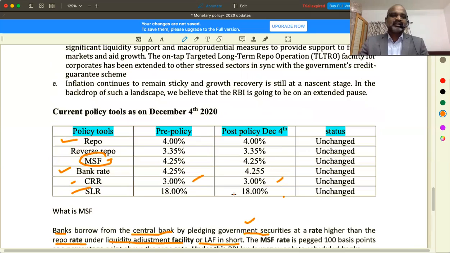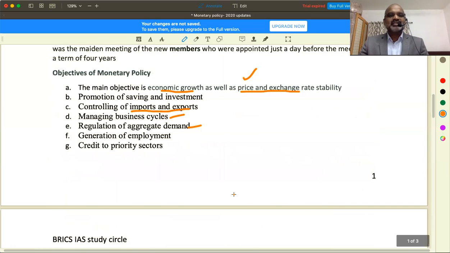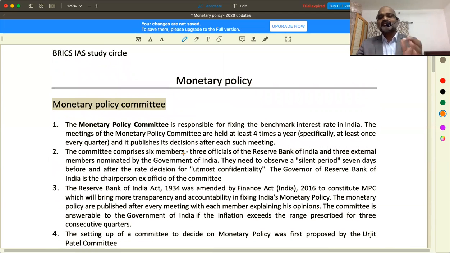Yes, understood. This is exactly how, whenever monetary policy is announced, you have to create notes like this and read. Analysis and discussion also I gave. Now this one is announced recently by whom? The Monetary Policy Committee. Let me briefly tell you the history of monetary policy and the structure of the Monetary Policy Committee, which is basically meant for fixing these rates, like all the tools that we have, like repo rate, bank rate, etc. These target rates are actually fixed by the Monetary Policy Committee.